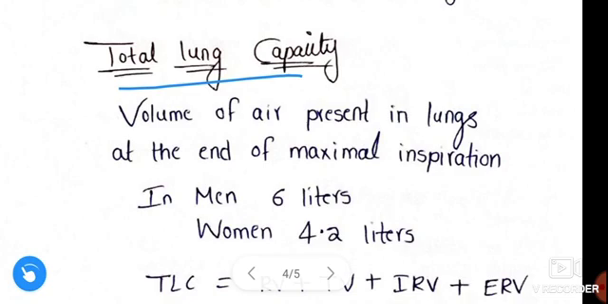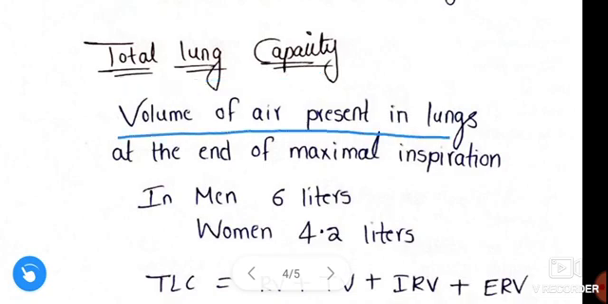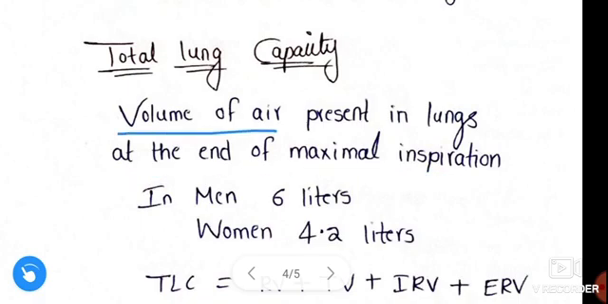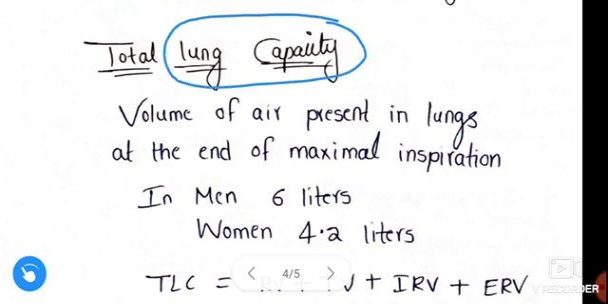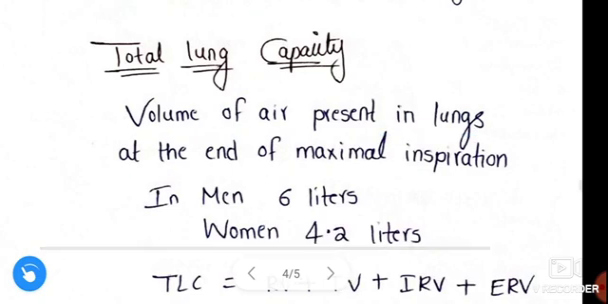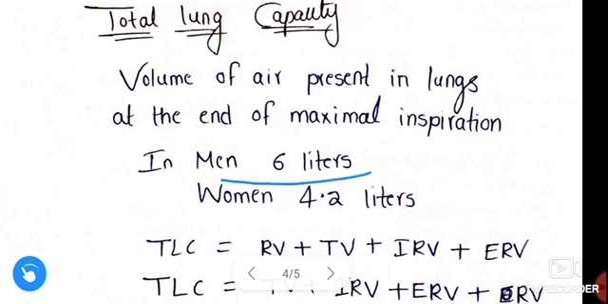Next, coming to total lung capacity. Total lung capacity is the volume of air present in the lungs at the end of maximal inspiration. In men it is 6 liters, and in women it is 4.2 liters.